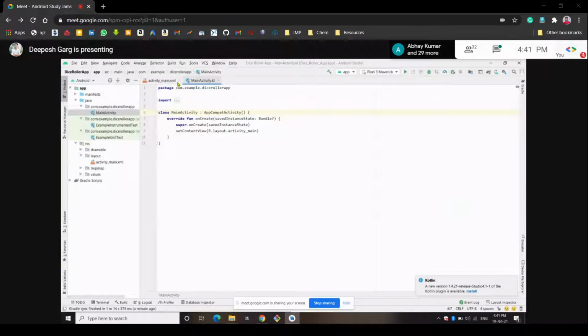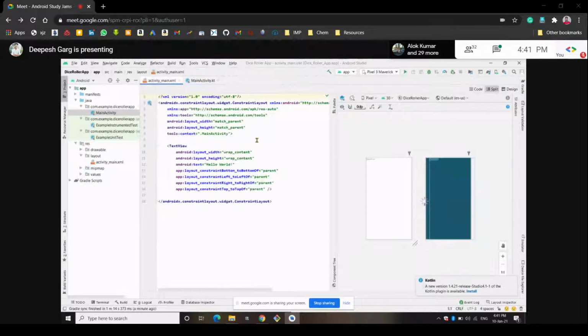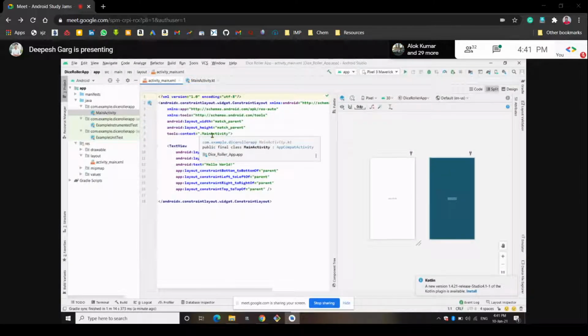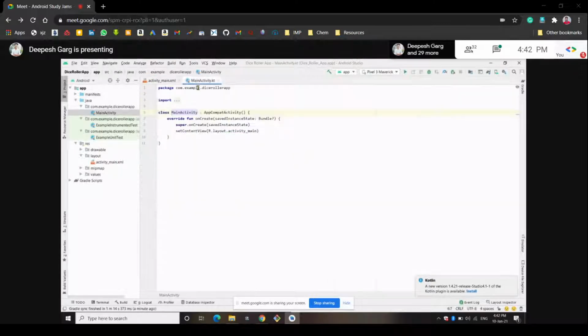This activity_main.xml designs the UI of your app, like the text views and image views that we are going to add in our UI. So this will be designed through this file, but the logic behind the rolling and all of that will be written in this MainActivity file.